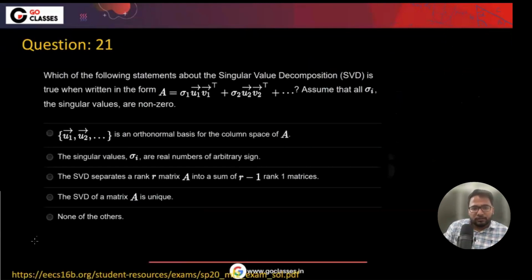Let's see this question. What they're saying here is which of the following statements about the singular value decomposition is true when written in this form?